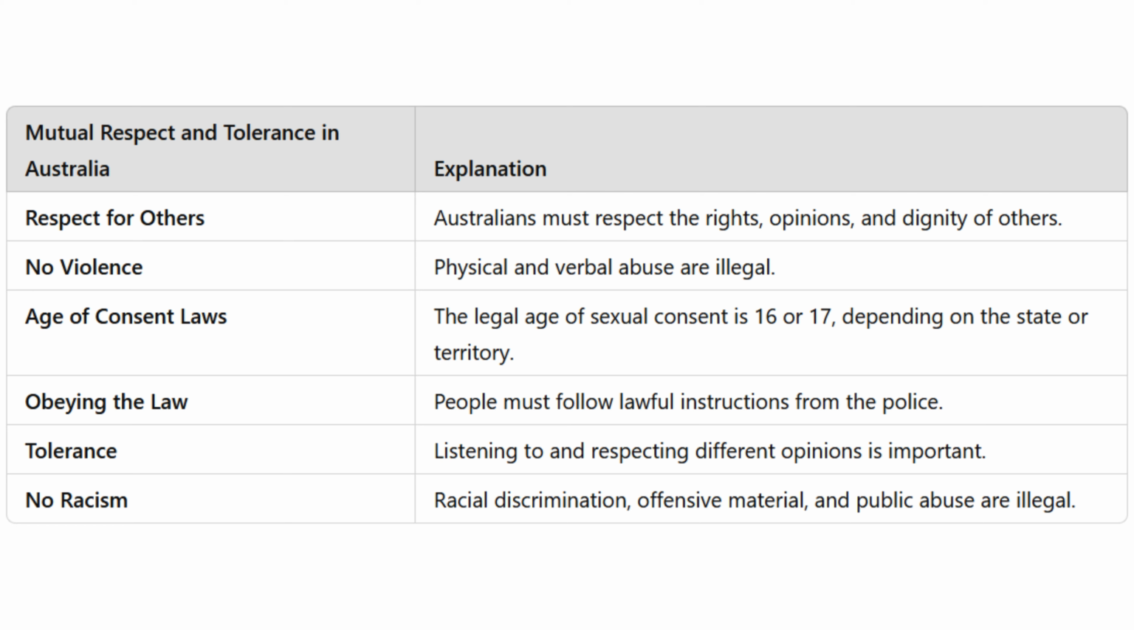Police must be respected and their lawful instructions must be followed. Australians commit to obeying the law. Tolerance means listening to others, even when you don't share their views. Racism is unacceptable, whether in person, online, or at public events. Discrimination and violence have no place in Australian society.